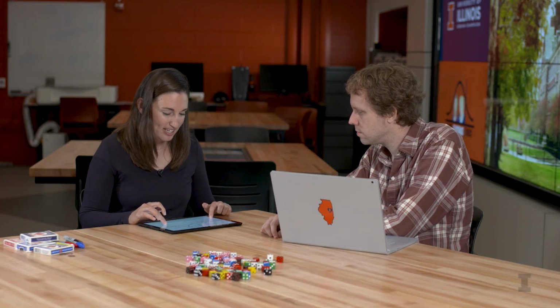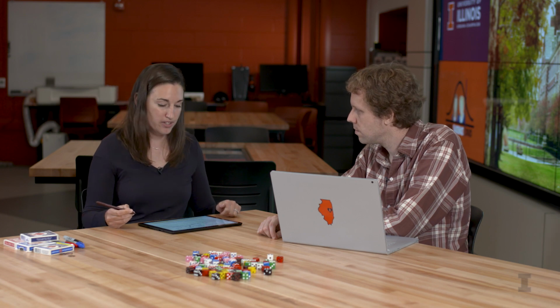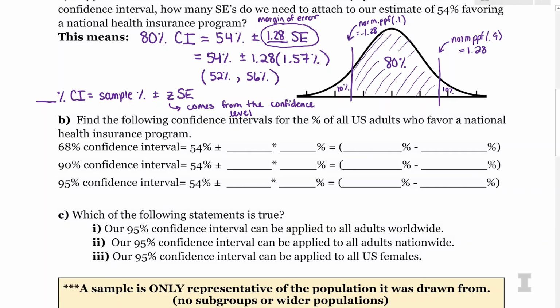So down here, it says, find the following confidence intervals for the percent of all US adults who favor a national health insurance program. And we have a 68% confidence interval, a 90% confidence interval, and a 95% confidence interval. So for the 68% confidence interval, I know I'm going to take the 54 plus or minus a z-score times my standard error. For all of these, the standard error always stays the same, 1.57.